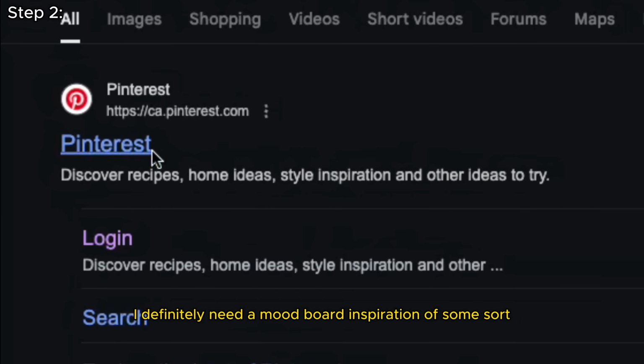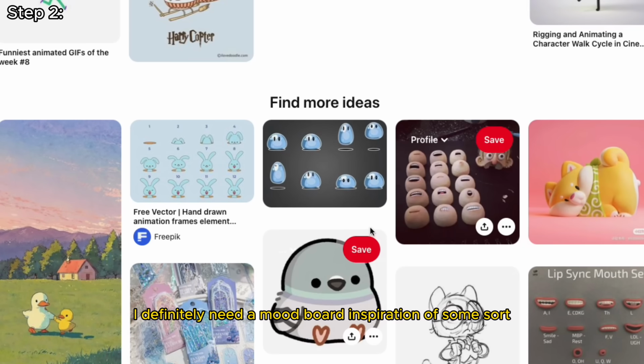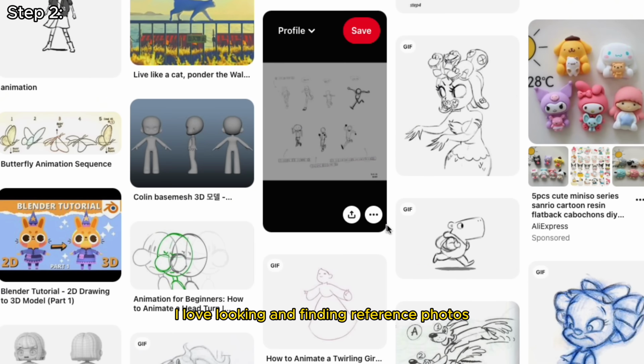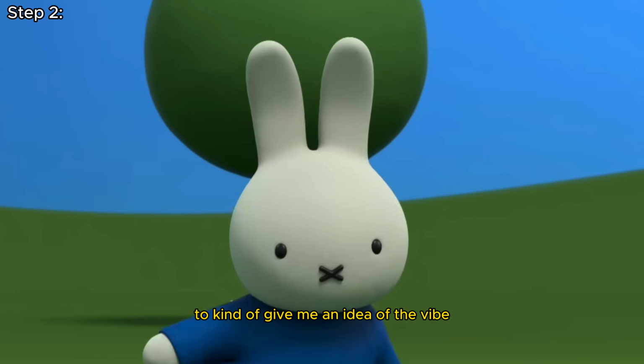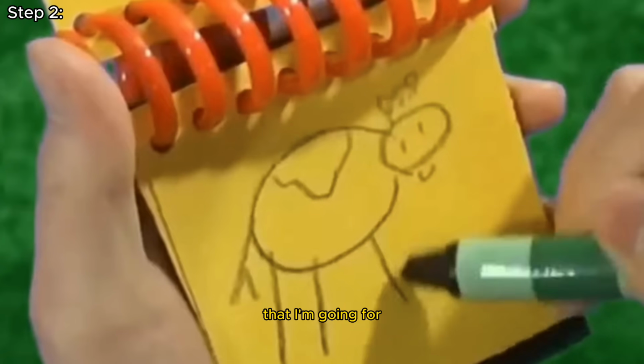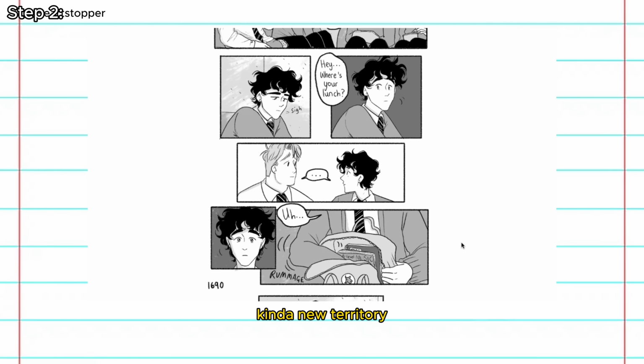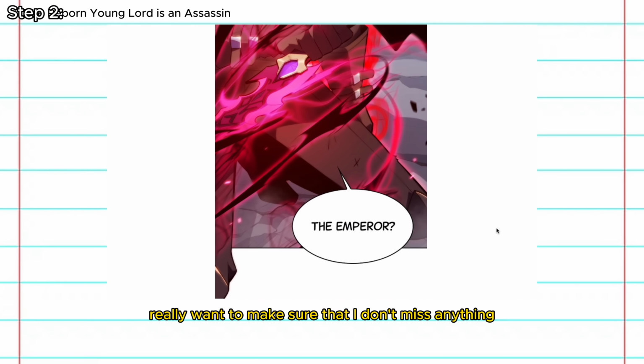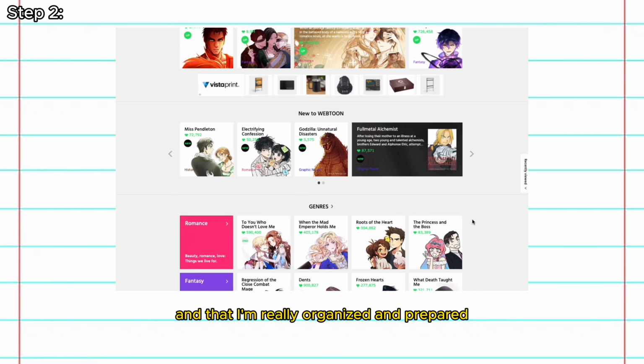But yeah, I definitely need a mood board inspiration of some sort because I love looking and finding reference photos to kind of give me an idea of the vibe that I'm going for. Especially since Webtoon is kind of new territory for me, I really want to make sure that I don't miss anything and that I'm really organized and prepared. I said really a lot there.